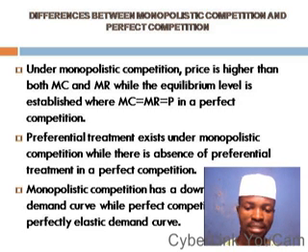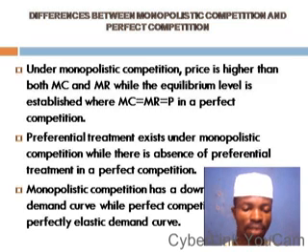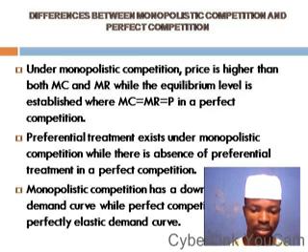Another difference is that preferential treatment exists under monopolistic competition, while there is absence of preferential treatment in a perfect competition. Yes, everyone is treated equally under a perfect market. Yeah, no preferential treatment whatsoever. But in the case of monopolistic competitive market, we have preferential treatment, as the rates, the prices charged, are not usually the same.